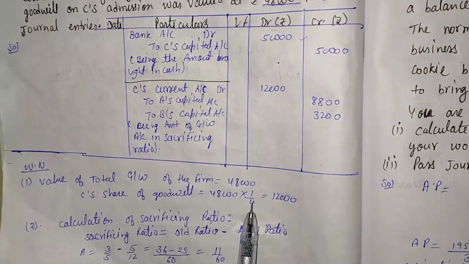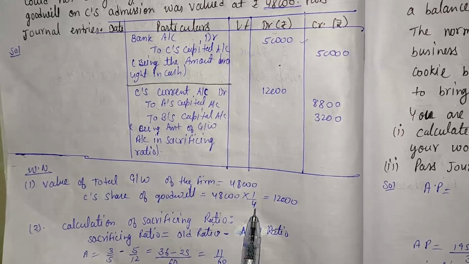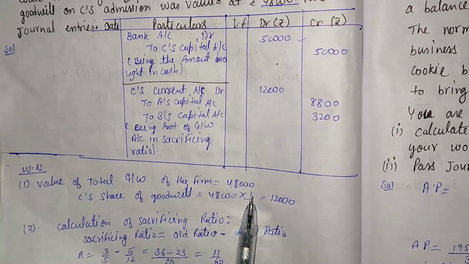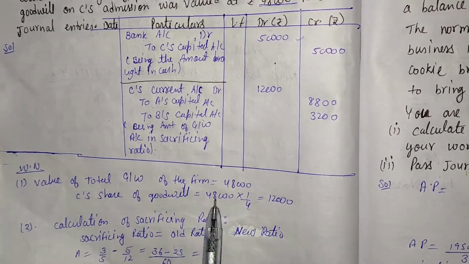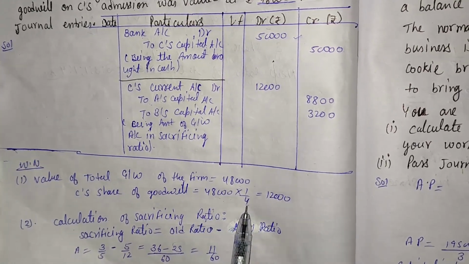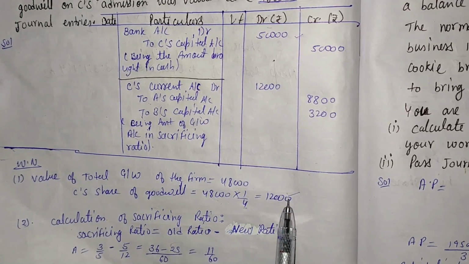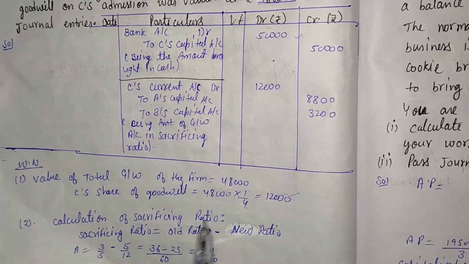Share of C is 1/4, that is given in the question. So 48,000 multiplied by 1/4. The share of goodwill according to C is 12,000.